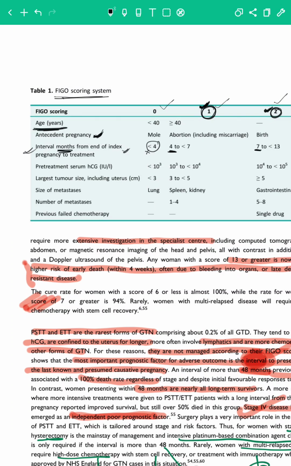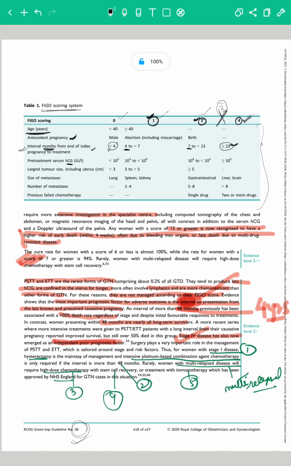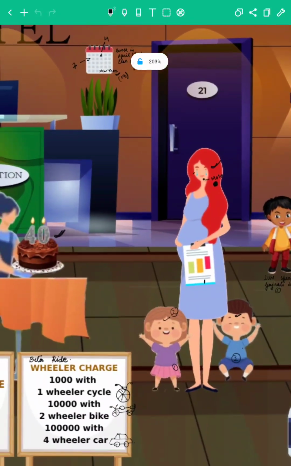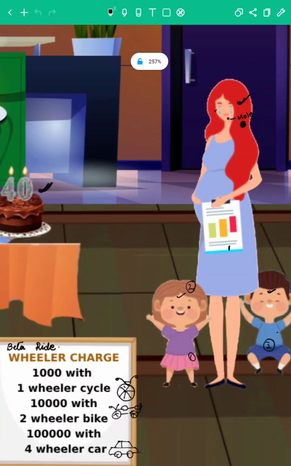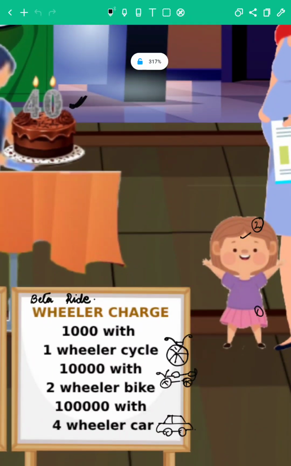Okay. Next we have to talk about the pre-treatment beta HCG. Now we are talking about beta. In India, beta is for kids. And when kids go to a birthday party, they want to go for rides and they want to have fun. But here the charges are really high. You take your beta and you want to take them for rides, but when they go to purchase the vehicle for the ride, it is very, very expensive.